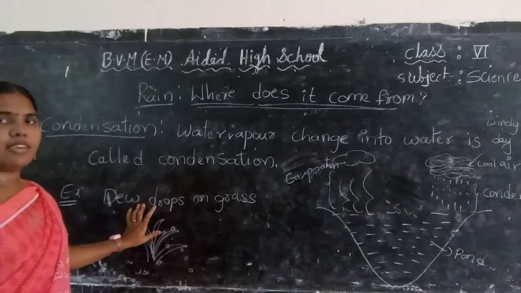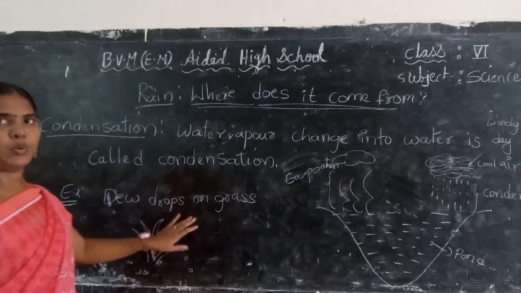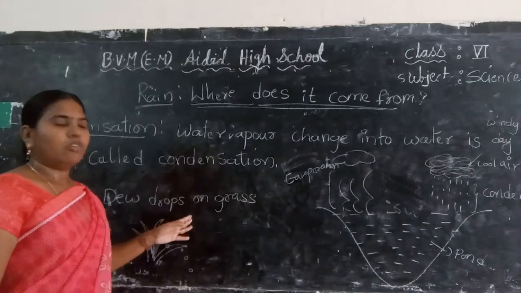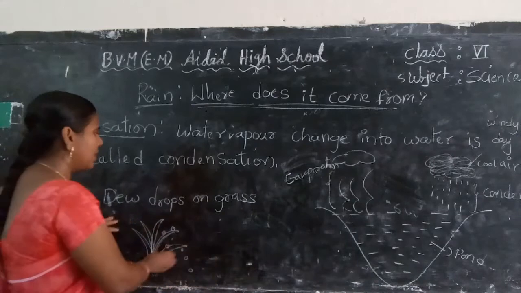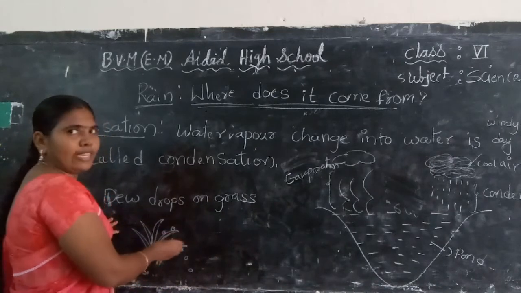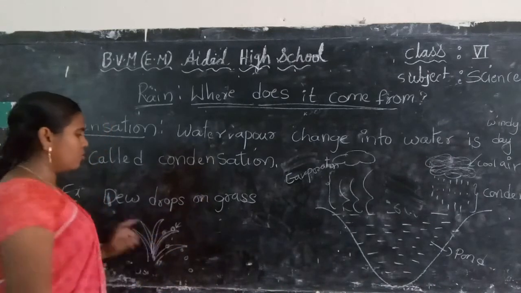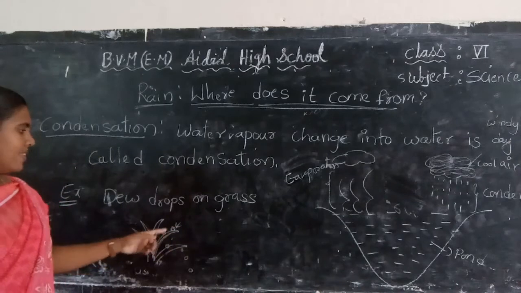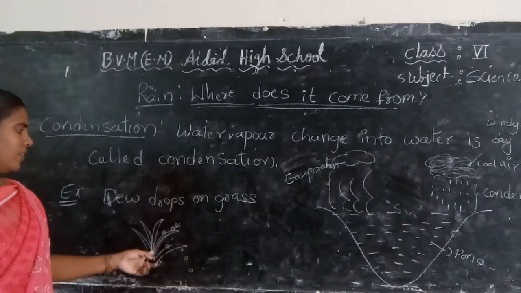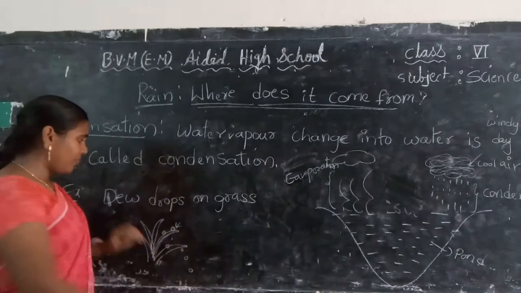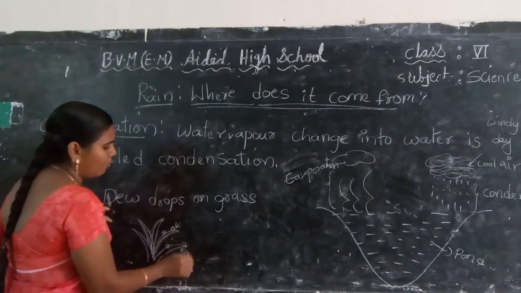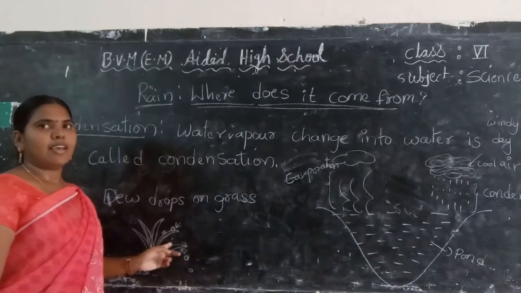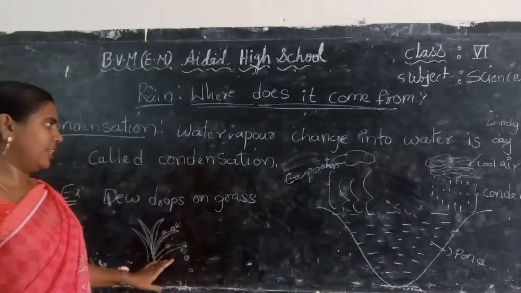In winter season the climate is very cool. In the air there is some water vapor. That water vapor, by cooling, changes into water. So those water drops settle on the grass. That's why on the grass we see some droplets of water. This happens due to condensation.